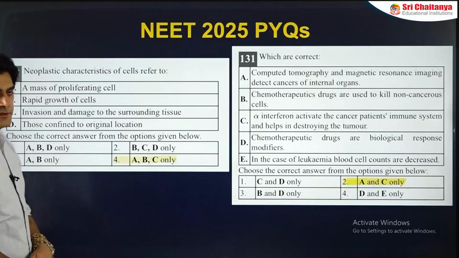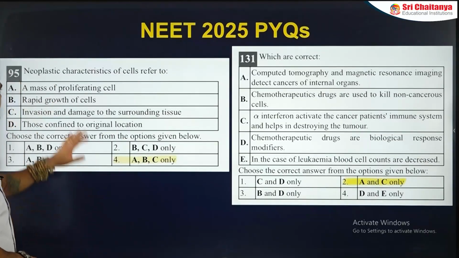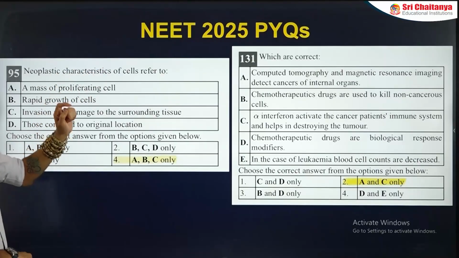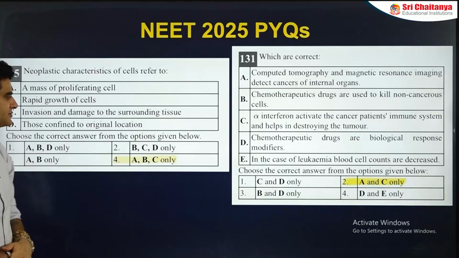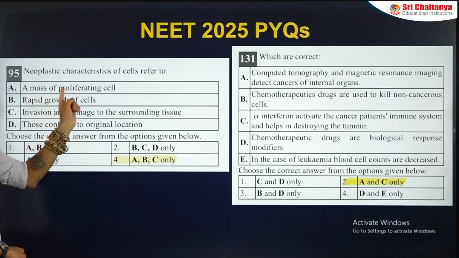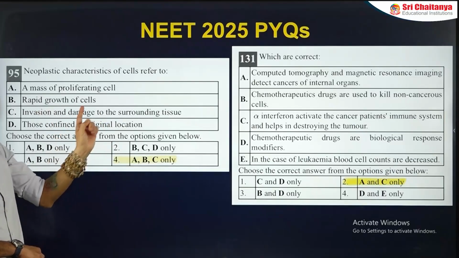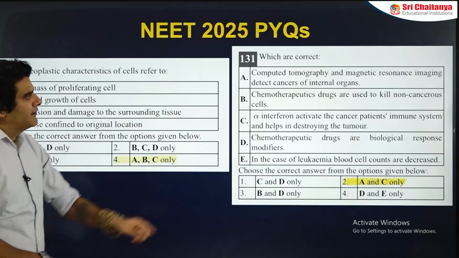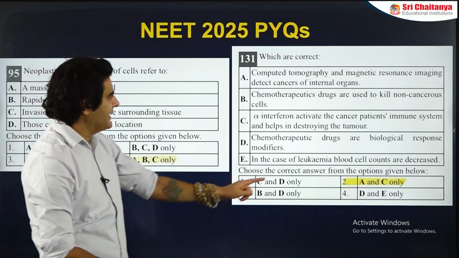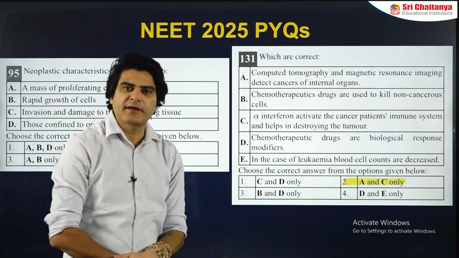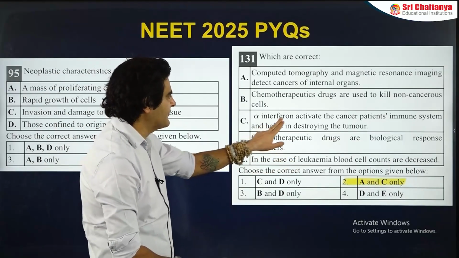Now here are the PYQs, the past year questions that have come in NEET exams from this chapter. Like if we look at 2025 PYQs, 5 of them were there. Neoplastic characteristic of cells, I just explained to you. Neoplastic characters will be mass of proliferating cell, rapidly growing and invading the other tissues. What are correct statements? So this was basically from cancer. A and C only. Computerized tomography and MRI are used for detection, and chemotherapeutic drugs, alpha interferons are the biological response modifiers.